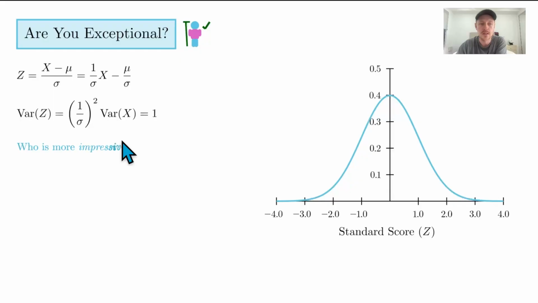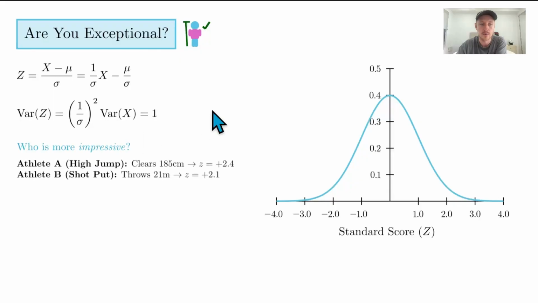Anyway, let's think about a real world example. Let's imagine we've got 2 people. We've got athlete A who does high jump and they clear 185 centimeters. We've got athlete B and they throw 21 meters. If you think about those 2 sports, they have very different distributions and variances of ability, right? Because they're completely different sports. How are we going to compare high jump and shot put? Well, we can apply this linear transformation to find out whose score is statistically more impressive or exceptional.